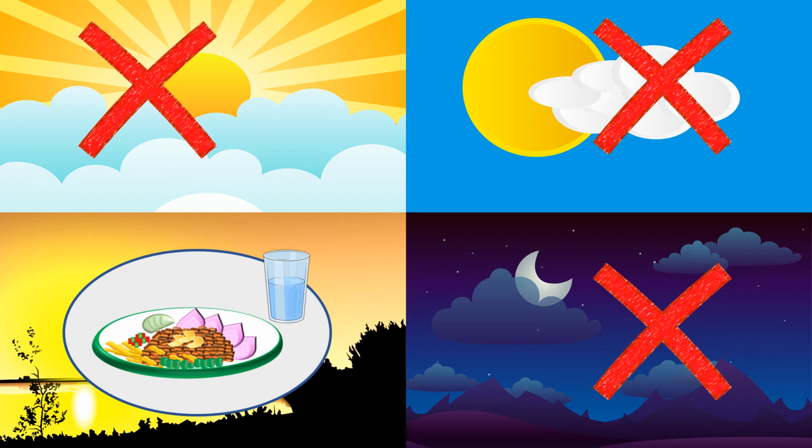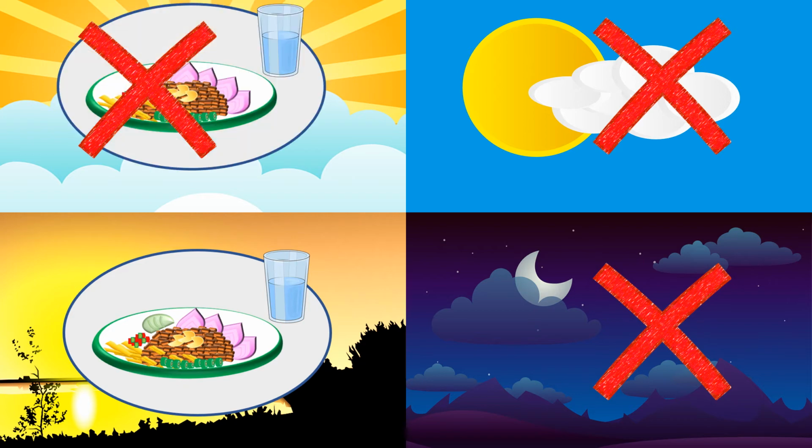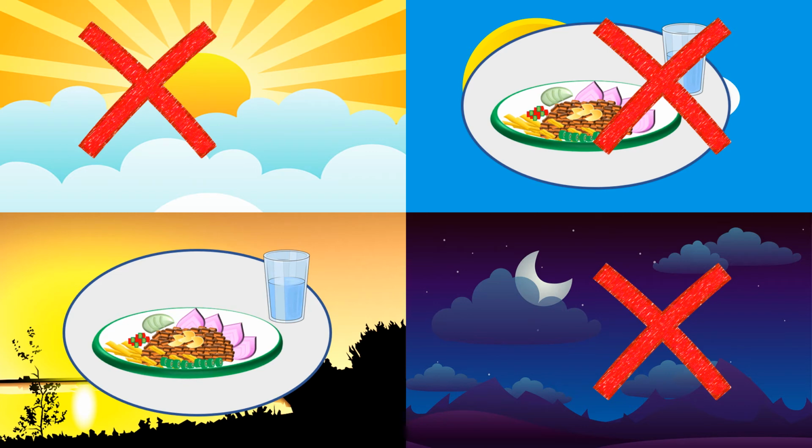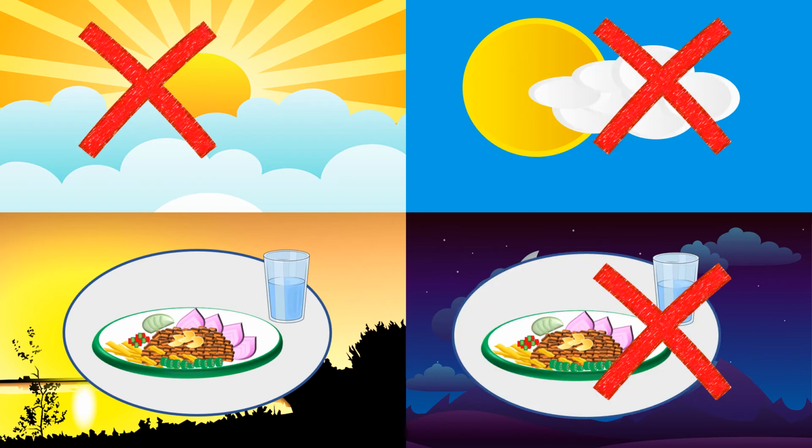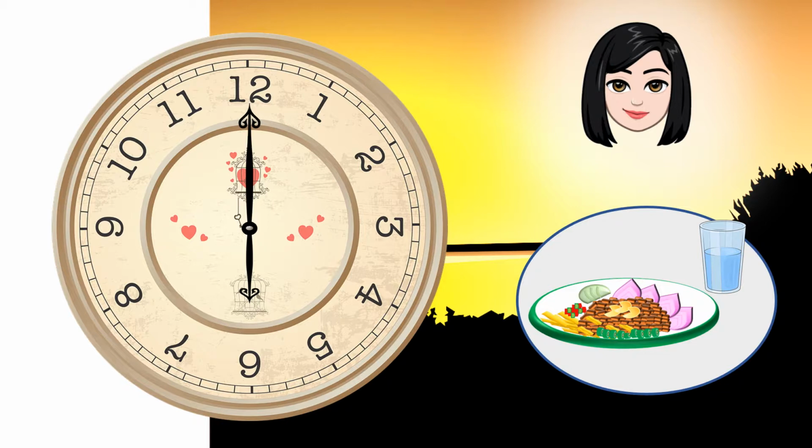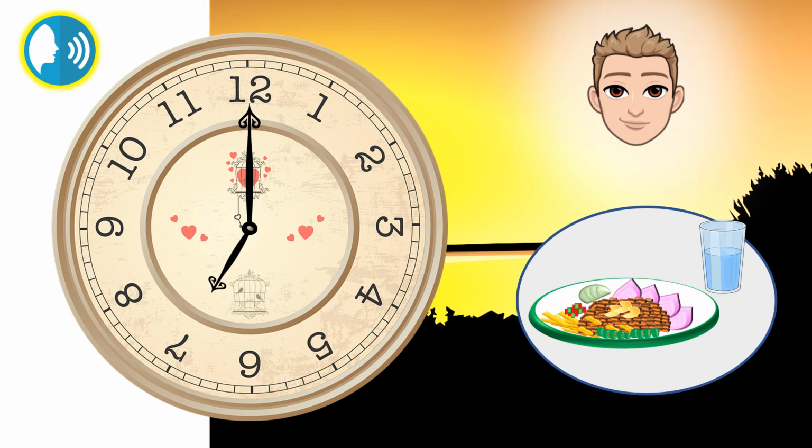You always have dinner in the evening. You don't have dinner in the morning. You don't have dinner in the afternoon. You don't have dinner at night. She has dinner at 6. You say. He has dinner at 7.